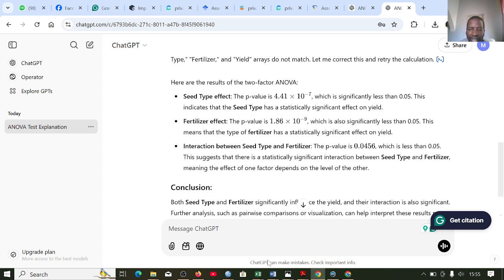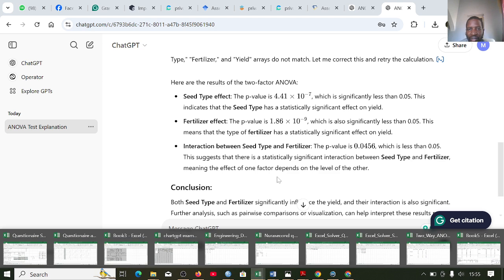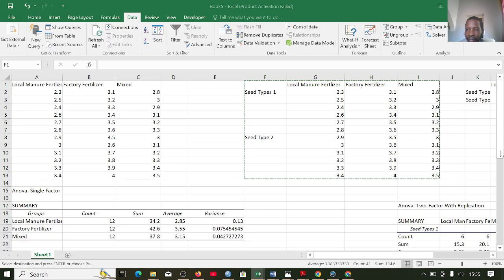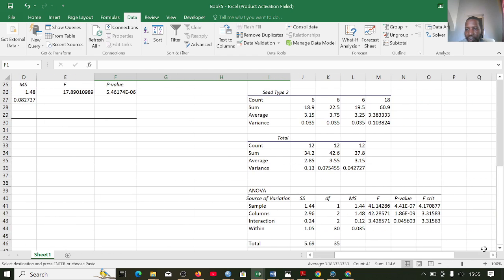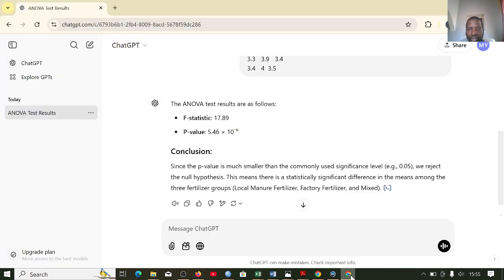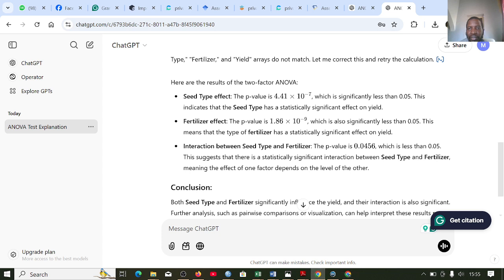So let's check whether these values are also correct. For the interaction, we have 0.0456. Let's check this and see the p value. Okay, 0.0456. Then the first one we have 4.41 to the power of minus 7. Okay, the same thing.